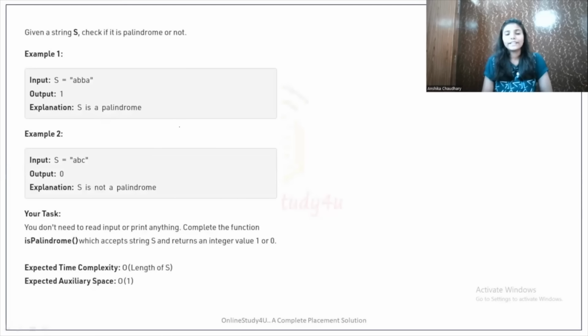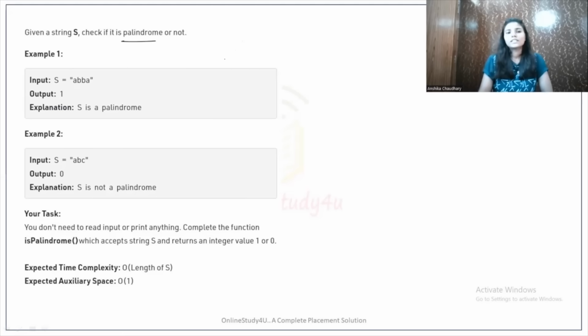So the coding question that was recently asked in an Accenture on-campus exam. The question is pretty simple. Given a string, check if it is a palindrome or not. So first of all, what is a palindrome? A palindrome string means a string that is the same in the left and right direction. If it is the same, then it is called a palindrome.